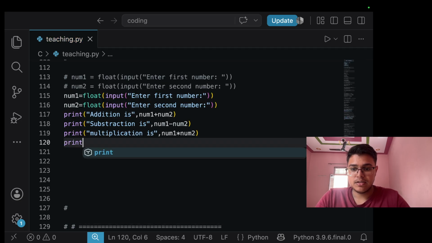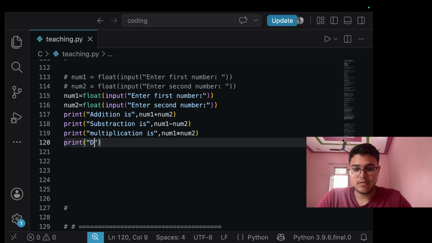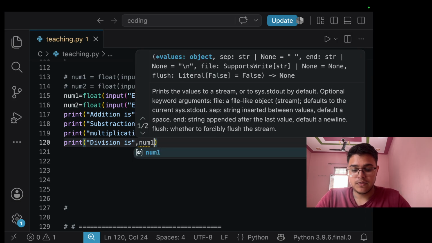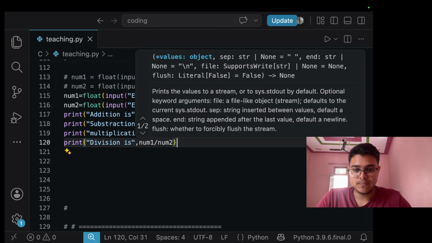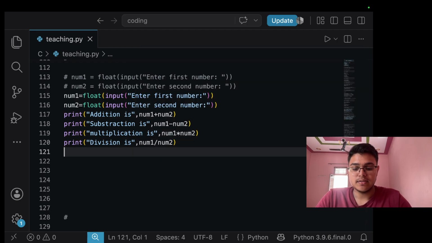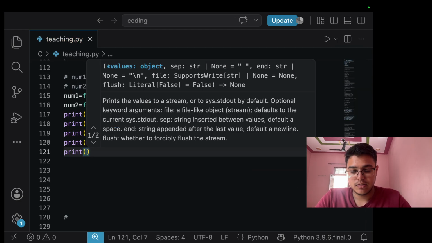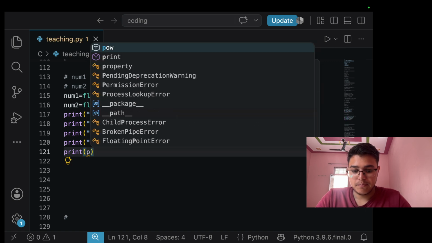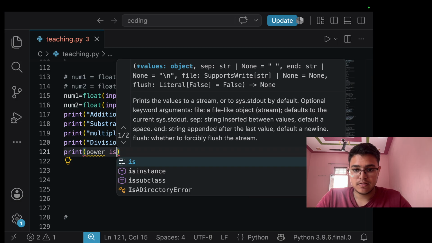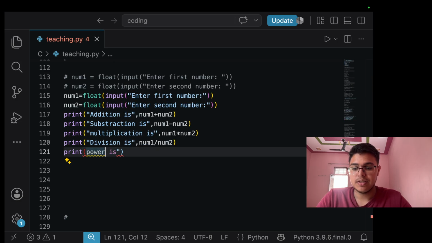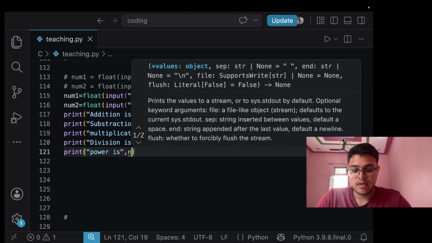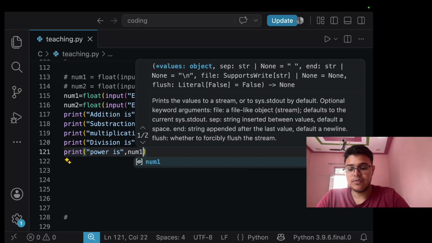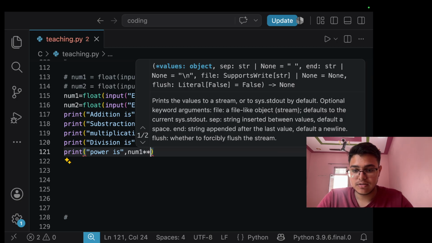Now print division is num1 divided by num2. Now print power is, oh wait, I'll enter this. So power is num1, and what is the symbol of it? It is the double multiplication sign, num2.